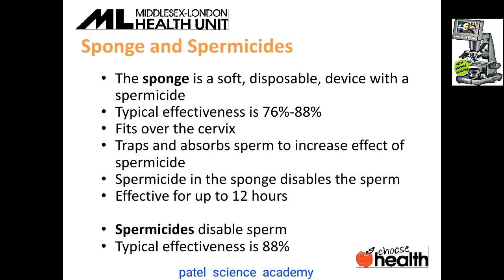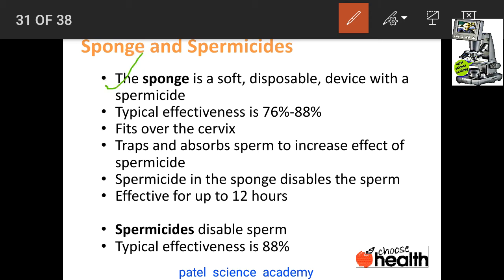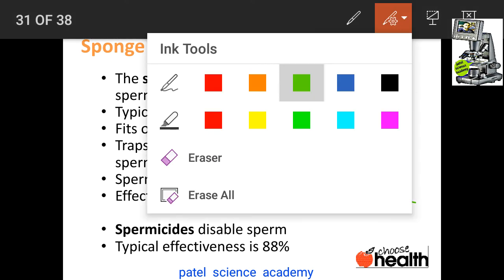The sponge is a soft, disposable device with spermicides which kill the sperm. The typical effectiveness rate is 76 to 88%. It fits over the cervix, and it traps and absorbs the sperm to increase the effects of the spermicides. Spermicides in the sponge disable the sperm for up to 12 hours. Its effectiveness rate is 88%. So this is about the sponge and spermicides.